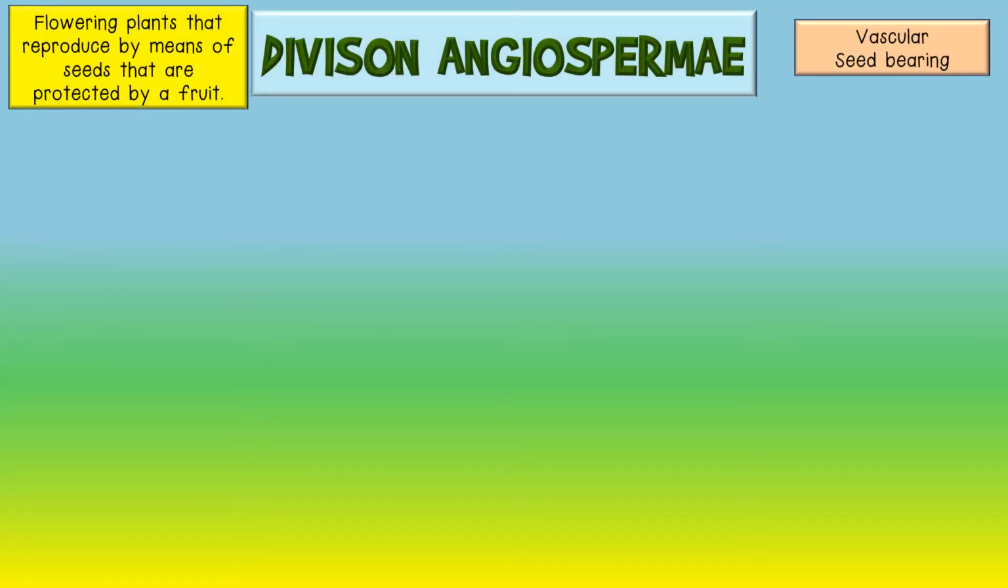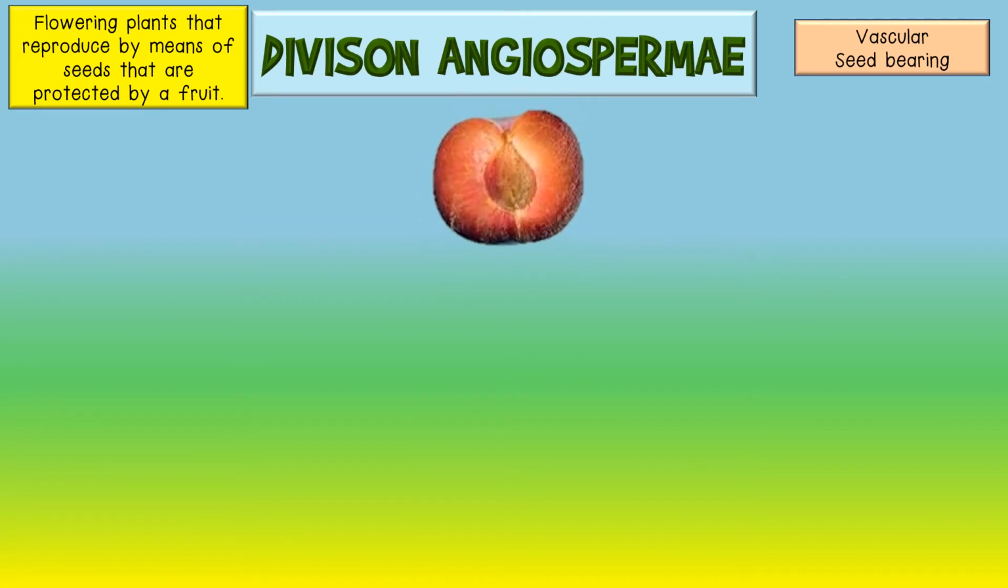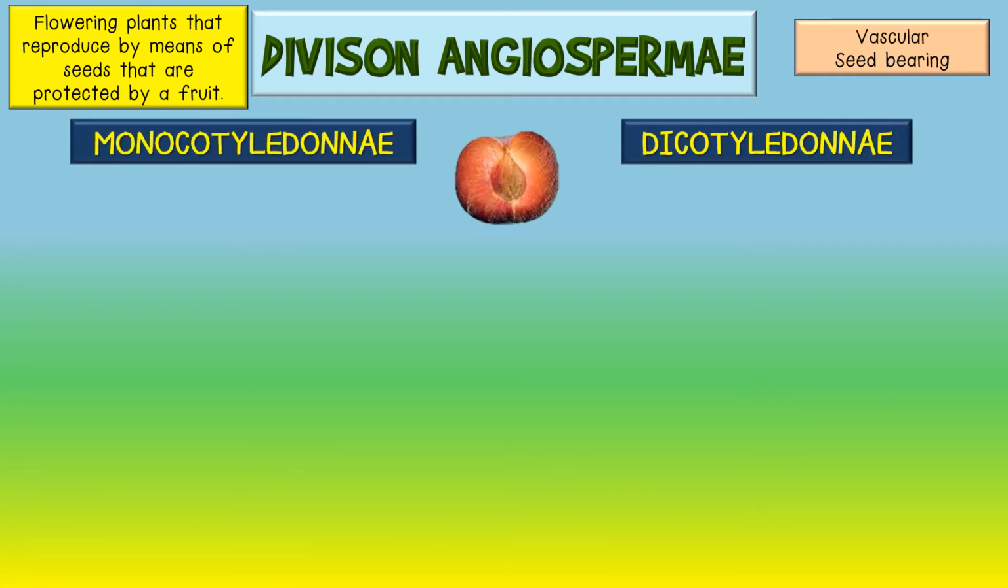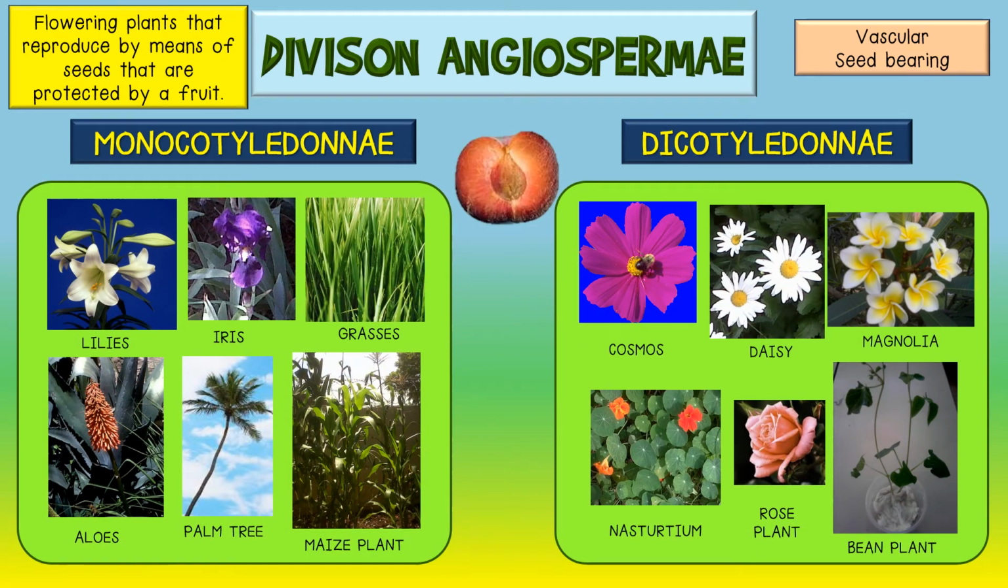Division Angiospermae. The angiosperm plants are the most successful group of plants. They are the only flowering plants, and reproduce with seeds that are protected by a fruit. There are two groups of angiosperm plants. These are the Monocotyledonae and the Dicotyledonae. Here are some examples of these plants.